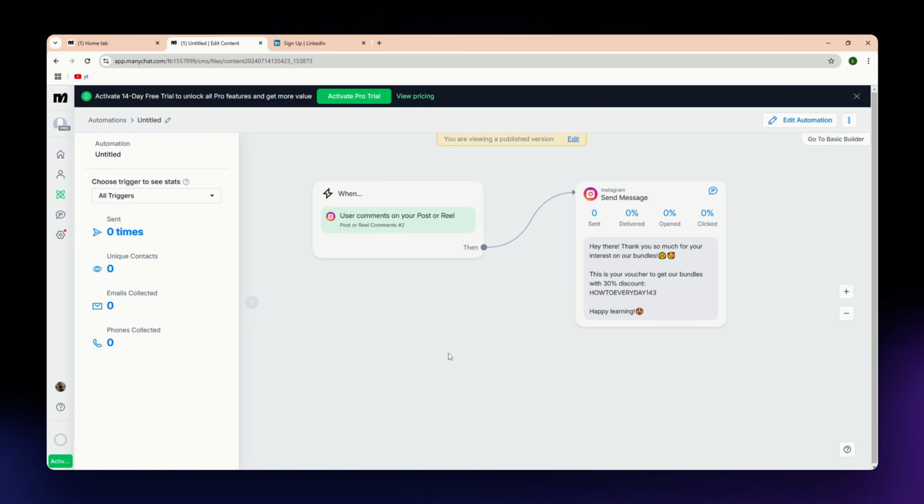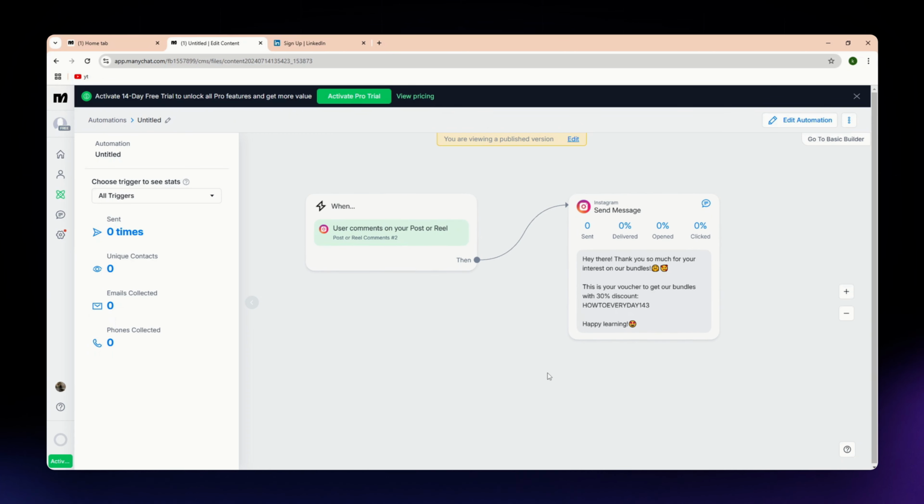Now, for ManyChat, it is great for automating responses, collecting leads, and engaging on your social media. So, as an example, I have a basic automation that I have set up using a template here in ManyChat. So, the first one right here is the trigger. It says right here, user comments on your post and reel. Then ManyChat will send a message to that engagement with this message right here. So it supports engagement on Messenger, also Instagram, and SMS. So it is ideal for e-commerce and customer service.